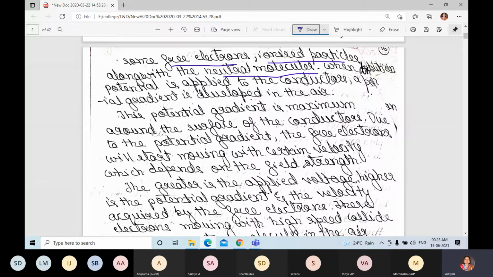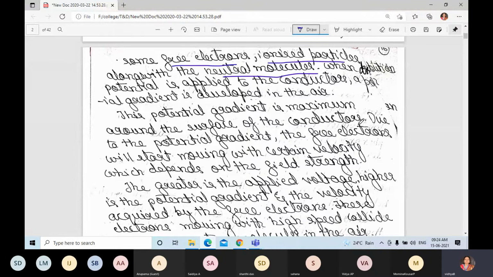Around the conductor, free electrons and ionized particles along with neutral molecules will be there. When we apply voltage to the conductor, a potential gradient is developed in the air near the conductor. The potential gradient is maximum on the surface of the conductor.